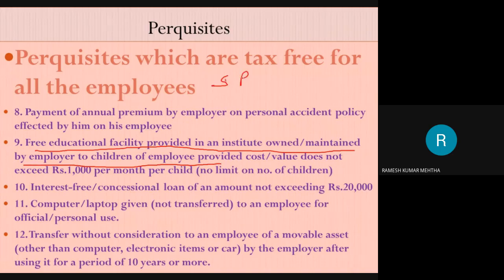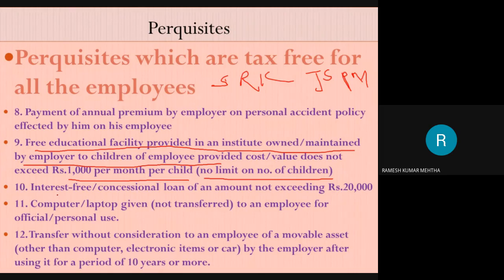For example, I told you S.R.K. Mehta is working in JSPM, and my daughter or my son takes admission in Blossom School, which belongs to JSPM. So in this case, up to 1,000 rupees per month per child is exempted from tax, and there is no limit on the number of children. This is another example.